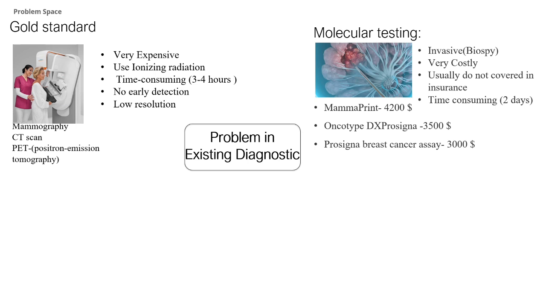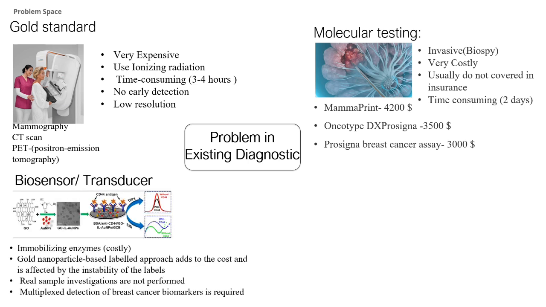Now, let's discuss biosensors developed in research labs. Despite their potential, they face challenges that prevent them from reaching the market. The process of immobilizing enzymes for these biosensors is costly. Gold nanoparticle labeling, although effective, adds to the overall cost and can be affected by label instability. Real sample investigations, crucial for accuracy, are often lacking. There's a need for multiplex detection to cover a wider range of breast cancer biomarkers effectively.